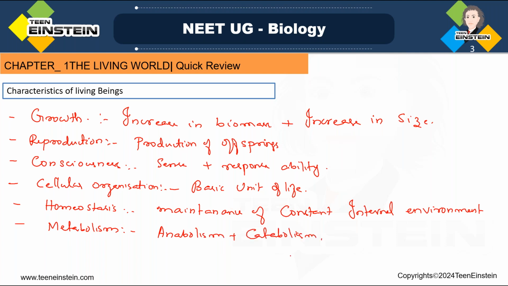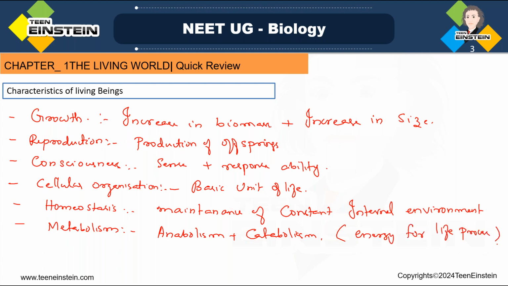And a destructive process, that is catabolism. So a constructive reaction is anabolism, and catabolism is a destructive reaction. Both are taking place. By this, living beings are assimilating and utilizing energy for all the life processes.